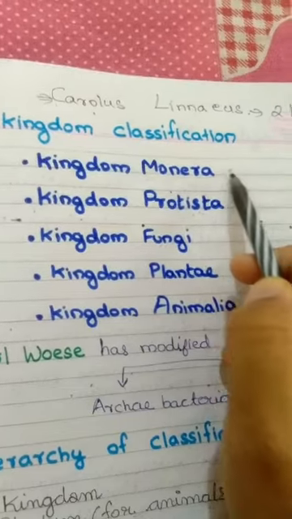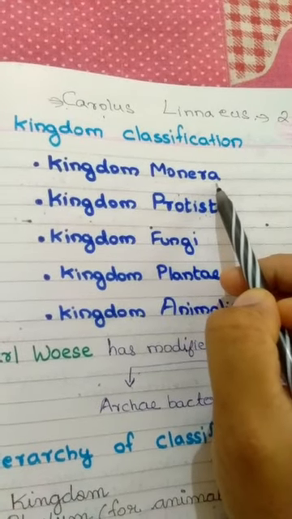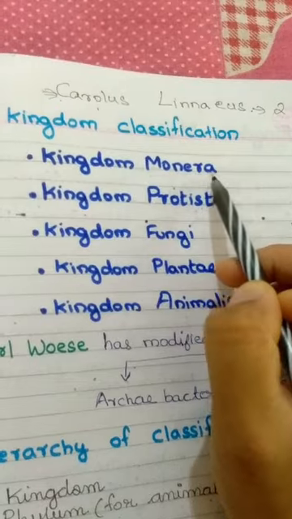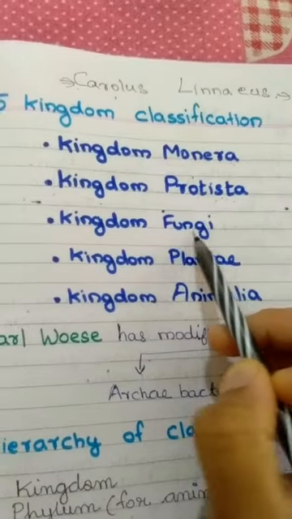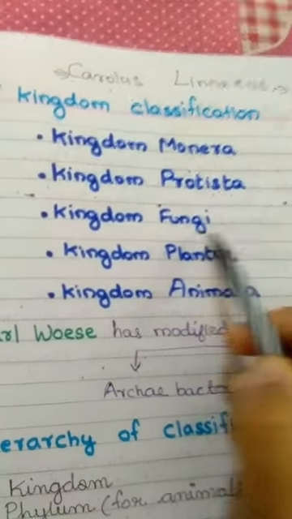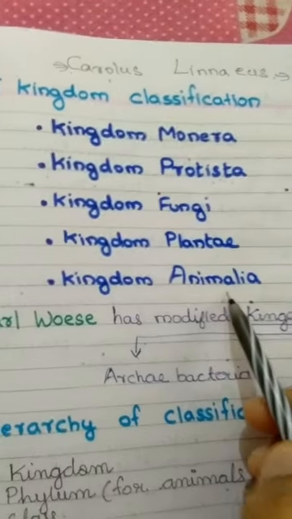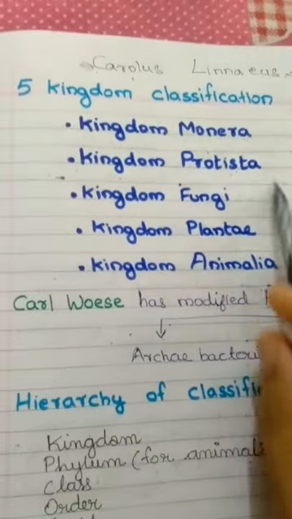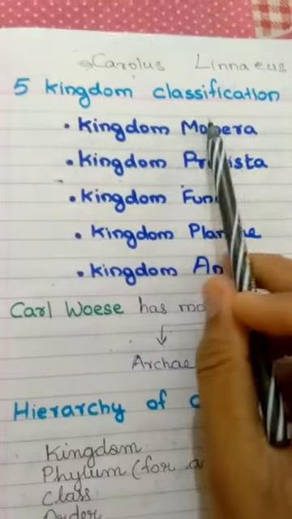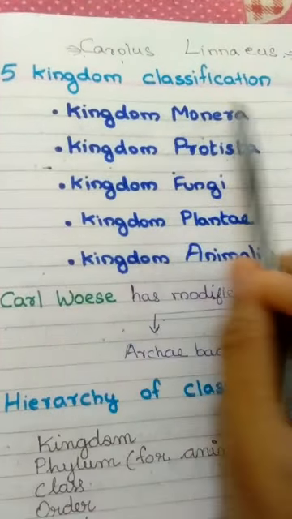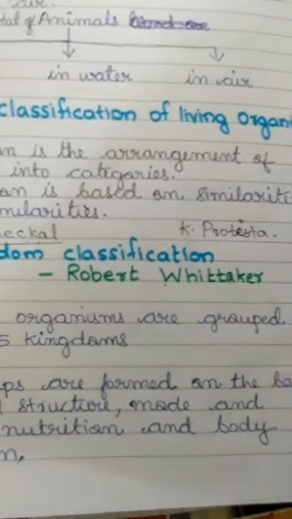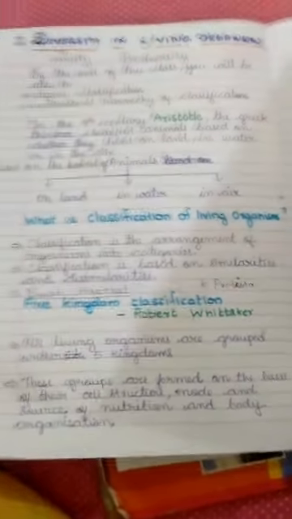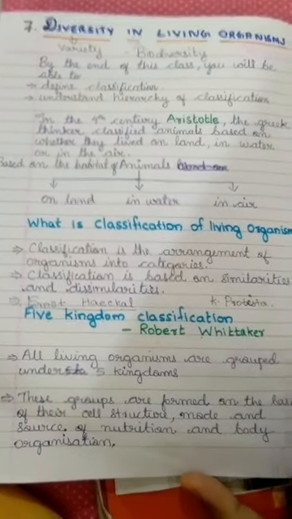Then kingdom Protista, kingdom Fungi, kingdom Plantae, kingdom Animalia. Total how many kingdoms? 5 kingdoms. Who proposed it? Robert Whittaker. This classification is used now by the present generation.